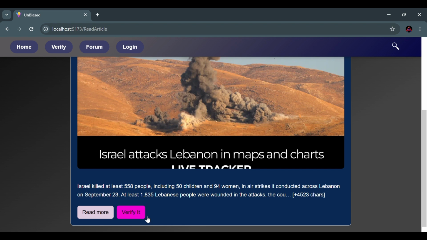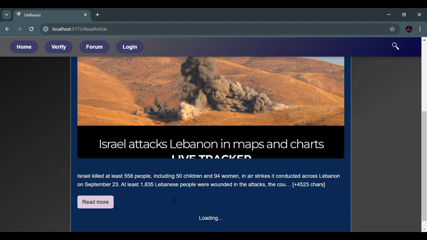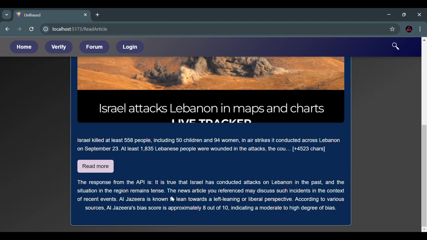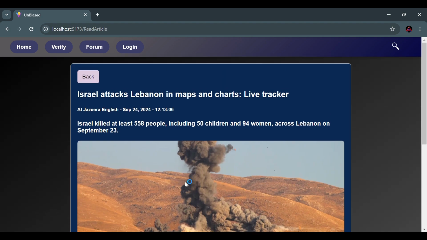If you are a little bit worried about whether it's the right news or not, you can click on verify it. As you can see, it's loading. It depends on the internet speed, obviously. As you can see, it says the news is verified as true. It says it is very sentimental, and it's also saying that Al Jazeera is known to lean towards a left-leaning or liberal perspective. Al Jazeera's bias score is approximately 8 out of 10, indicating a moderate to high degree of bias. So now you can see whether your news site comes from your side.